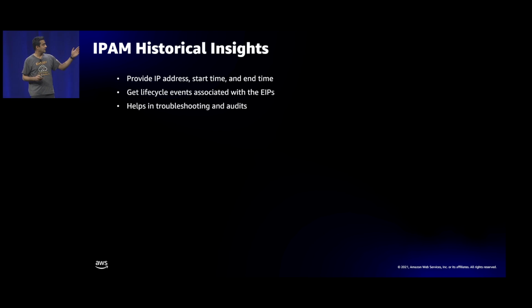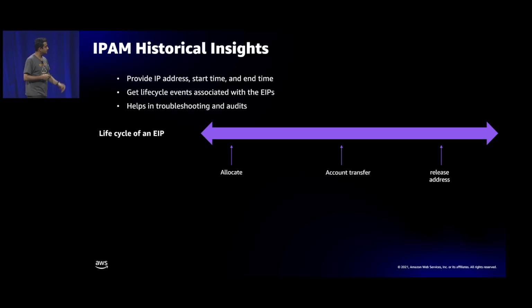So we solved it, and let's take an example. If you have a public EIP, and you are reviewing your firewall policies, and you saw that this EIP is allow listed, and you want to see whether it is valid or not. So you go to IPAM, and it says that, yeah, that IP was allocated to your account, but then it moved account boundaries, and at some point it got deallocated from your account. So it no longer belongs to you. It went back to the Amazon pool. That means your allow list firewall rule is stale, so you might want to clean that up. You can use IPAM for these kinds of scenarios.